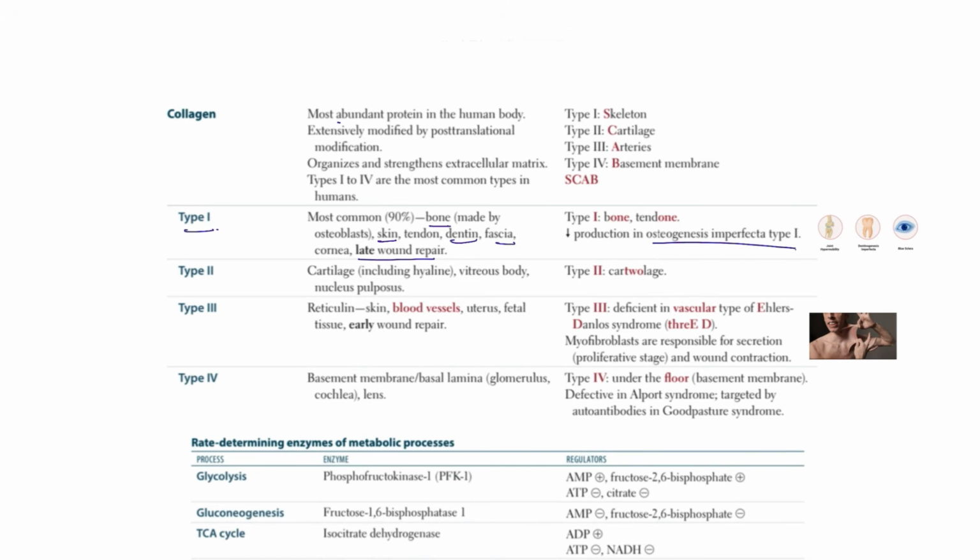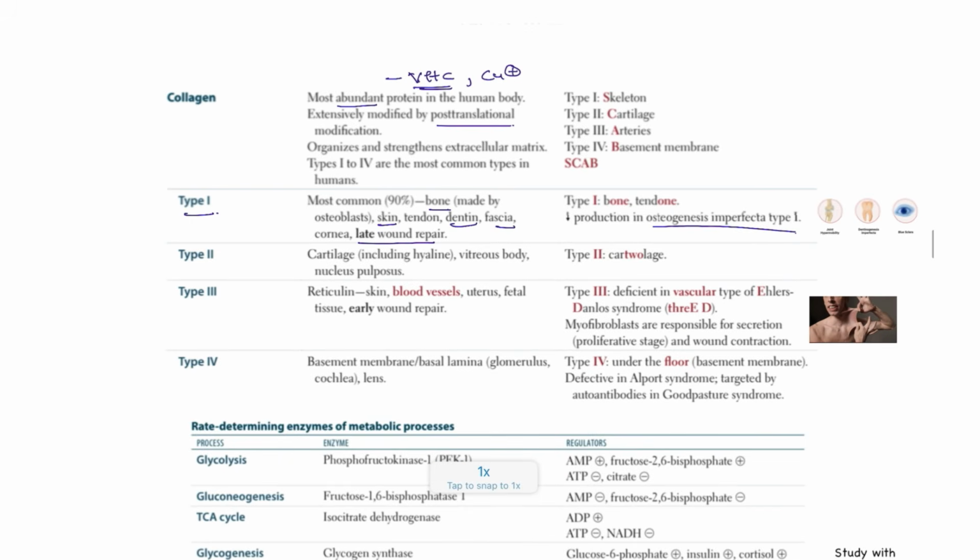Collagen is the most abundant in our body. It undergoes extensive post-translational modification, and all this comes from which one, guys? Vitamin C hydroxylation, and also copper plays the major role in the lysyl oxidase cross-linking. Type 2 is seen in the cartilage, and if there is a deficiency, the patient will present with achondroplasia.